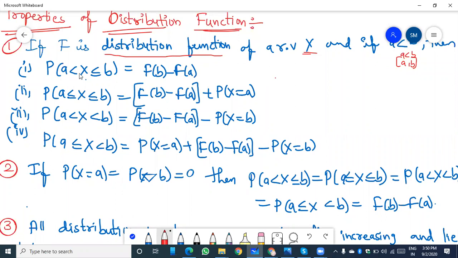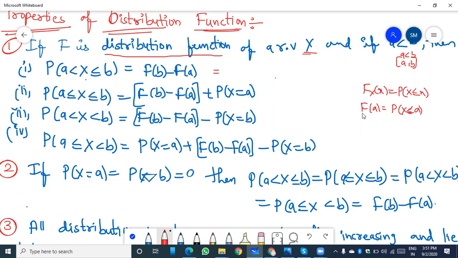Then P(a < X ≤ b) is equal to F(b) minus F(a). Here F(b), that is F_X(x) = P(X ≤ x), and F(a) is equal to the previous values, that is P(X ≤ a).